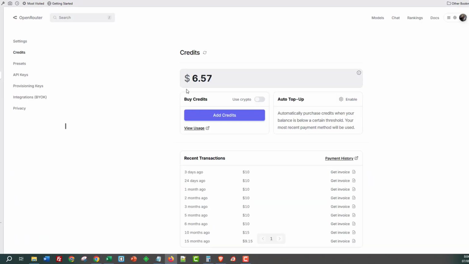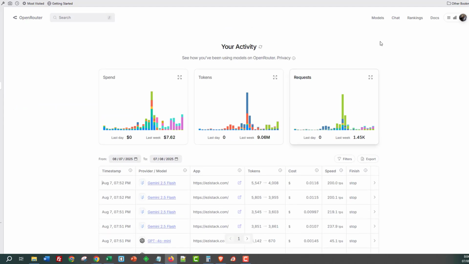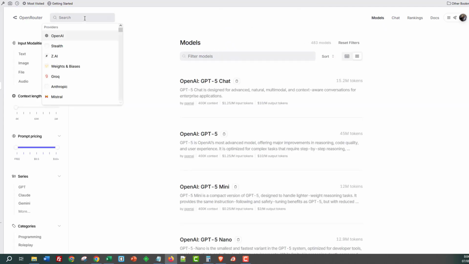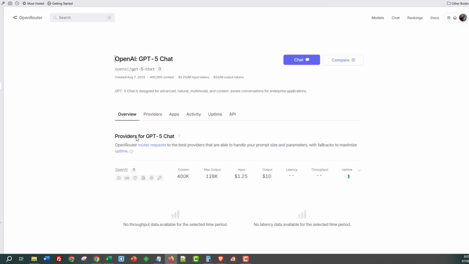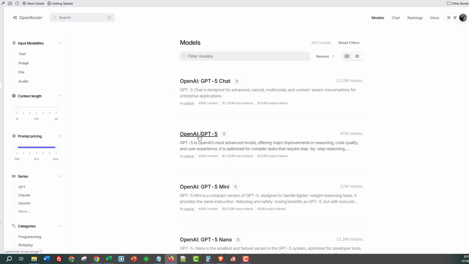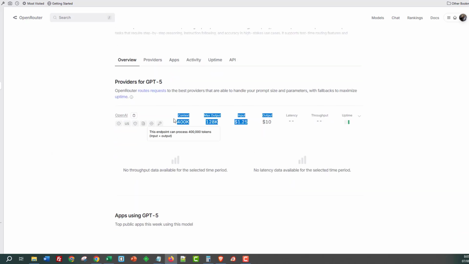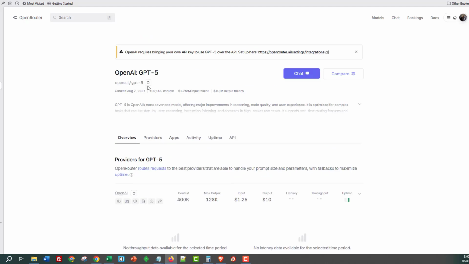I wasn't actually aware that they had closed, so we'll go back over to models. I'll go over to Horizon. Oh yeah, it's gone. Okay, Horizon's gone, guys. Oh, look at that, GPT-5 chat. Okay, fantastic. I didn't even know. Brand new, guys, brand new. So this is something that I must try soon. Maybe not the chat model, but we can have a look at this one for sure. Oh, and it looks super duper cheap. You know what? We'll test this together in a second, guys. I'll show you exactly how easy it is.